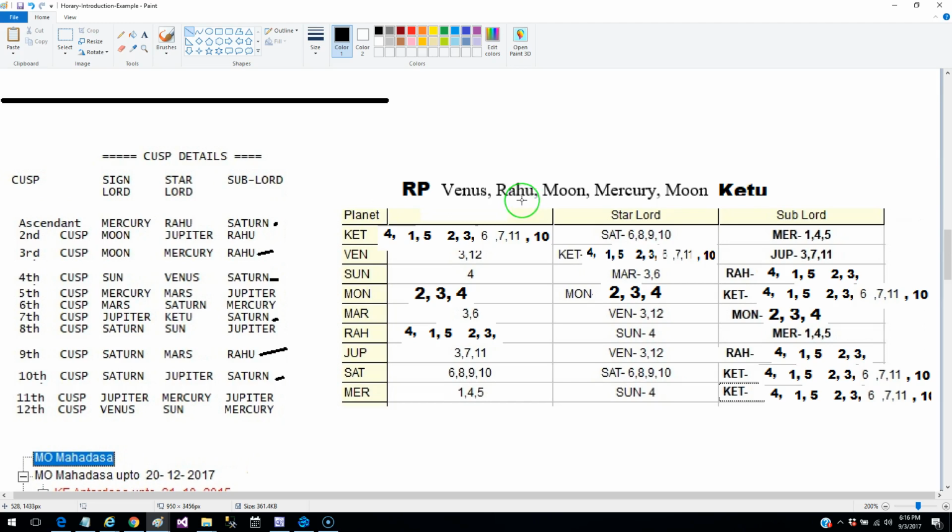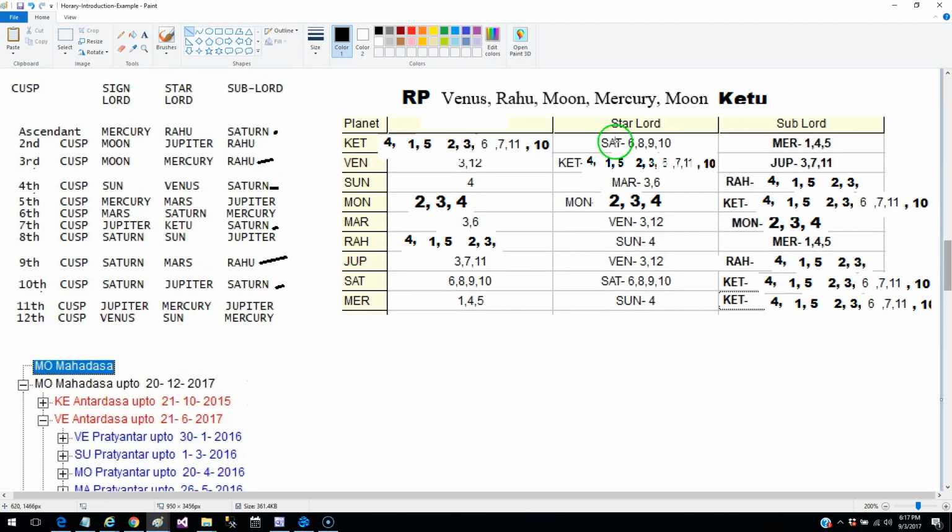So Rahu is with Moon and Mercury, we have seen in the chart. Ketu is being aspected by Moon and Mercury, as we have seen in the chart. So Rahu and Ketu are stronger than Moon and Mercury to give the result. But stronger than Rahu and Ketu is the planet which is deposited in the star of Rahu and Ketu. So let me explain this to you.